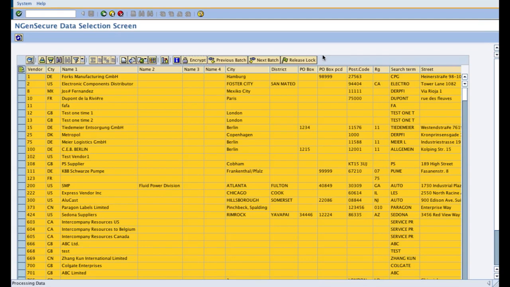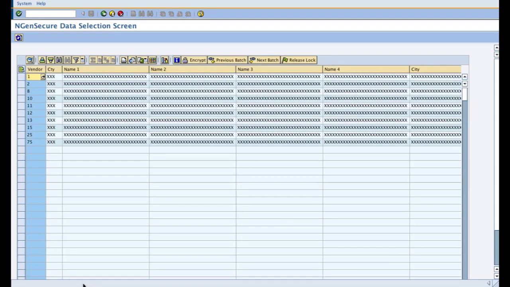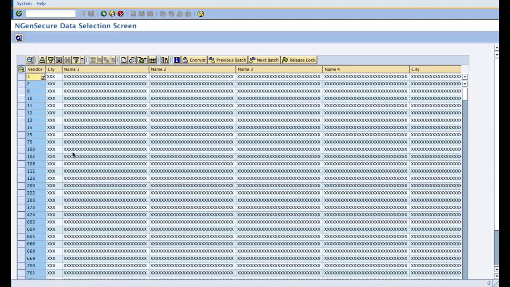So now the encryption results have come back to SAP, and the screen is trying to refresh the data already auto saved by the product, and it will replace your screen values, the original sensitive data, with tokenized values which you have defined in the sensitive fields configuration which I showed earlier.